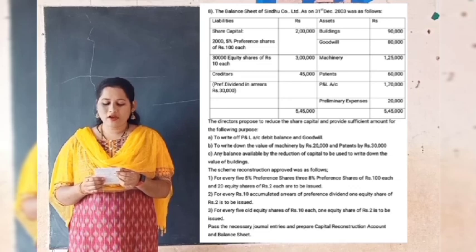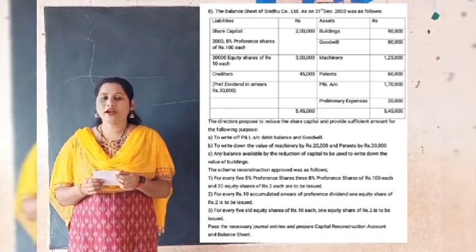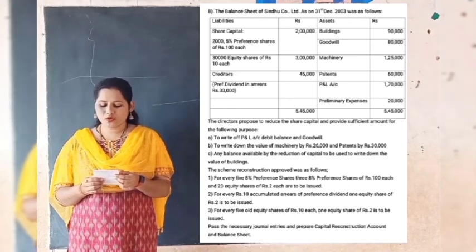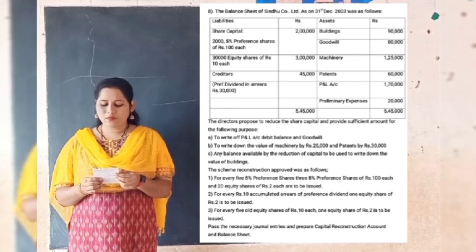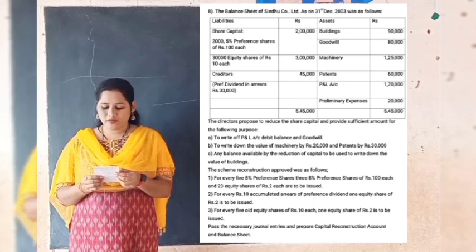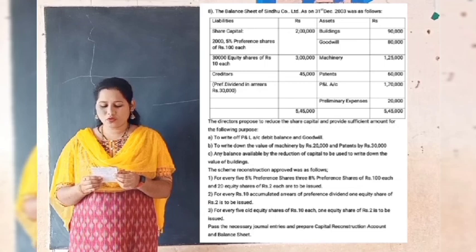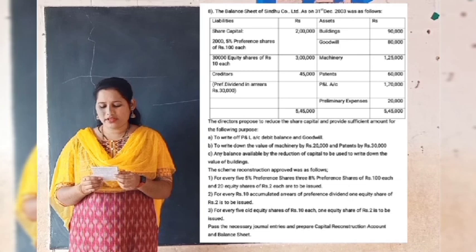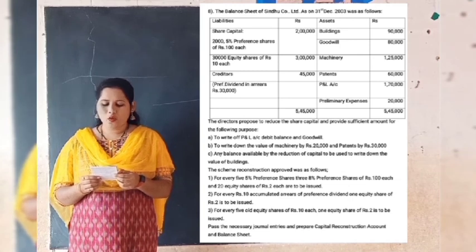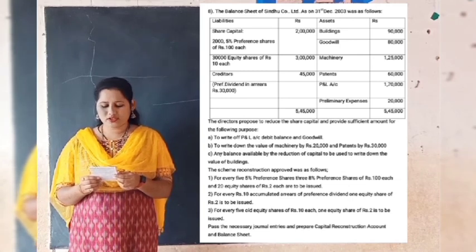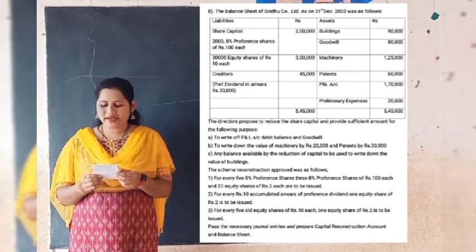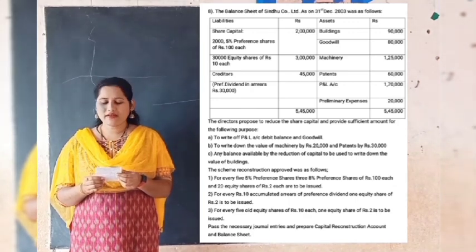First point, for every 5% preference share, 3 8% preference shares of rupees 100 each and 20 equity shares of rupees 2 each to be issued. Second point, for every rupees 10 accumulated arrears of preference dividend, 1 equity share of rupees 2 is to be issued. Third point, for every 5 old equity shares of rupees 10 each, 1 equity share of rupees 2 is to be issued. Give the journal entry and prepare capital reduction account and balance sheet.